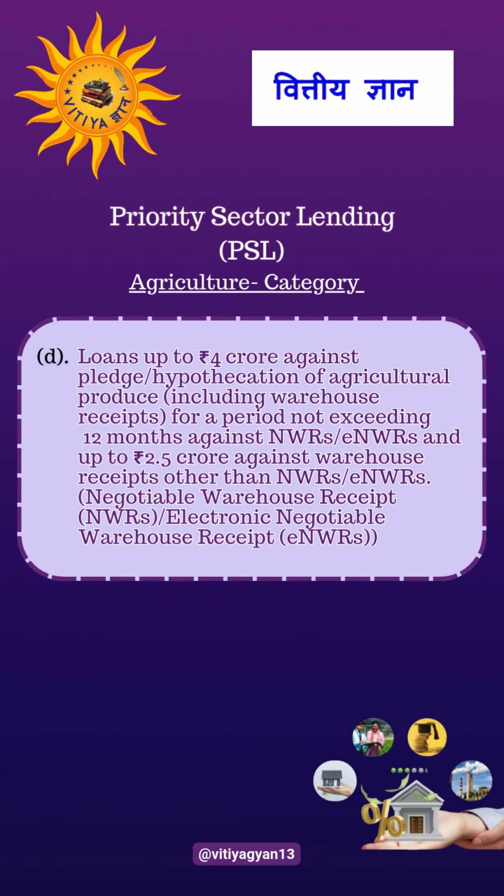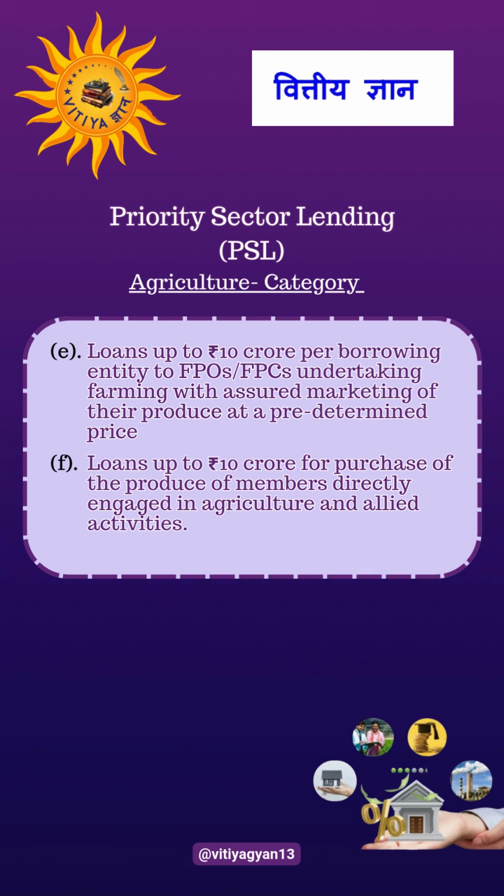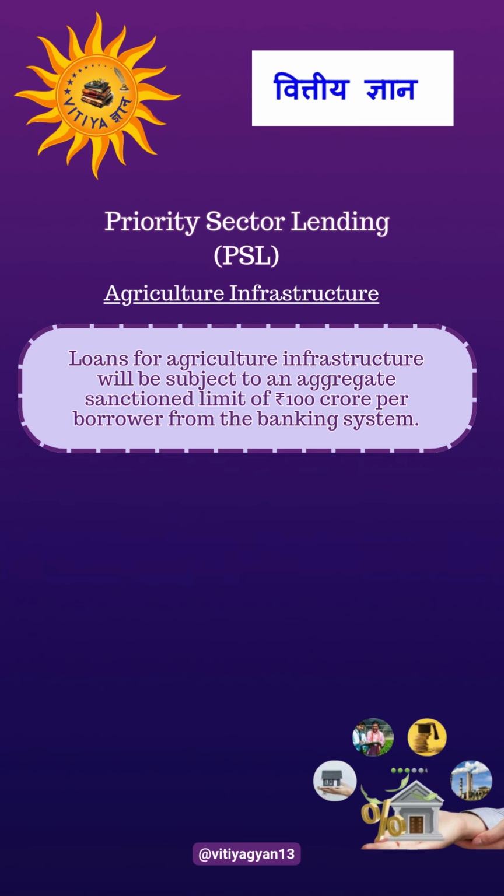Loans up to rupees 10 crore per borrowing entity to FPOs, FPCs undertaking farming with assured marketing of their produce at a predetermined price. Loans up to rupees 10 crore for a purchase of the produce of members directly engaged in agriculture and allied activities. Next is agriculture infrastructure. Loans for agriculture infrastructure will be subject to an aggregate sanction limit of rupees 100 crore per borrower from the banking system.